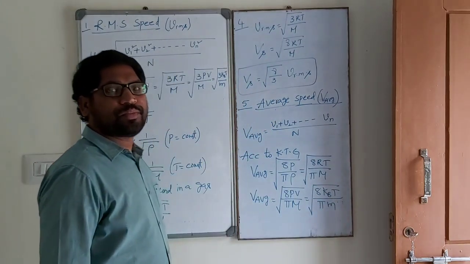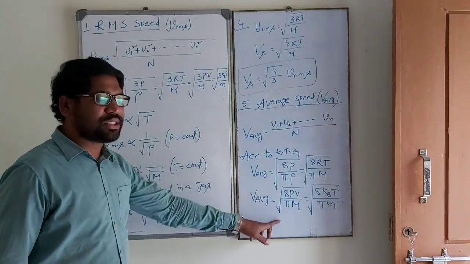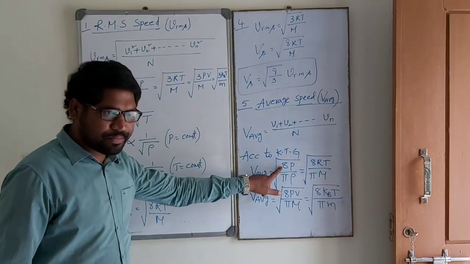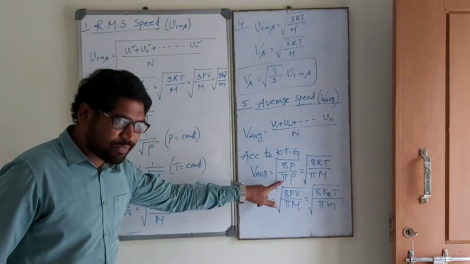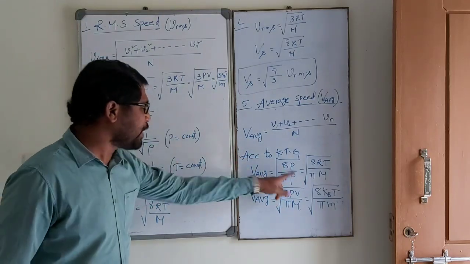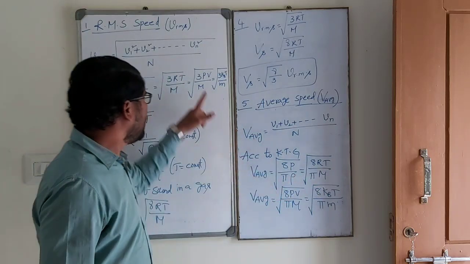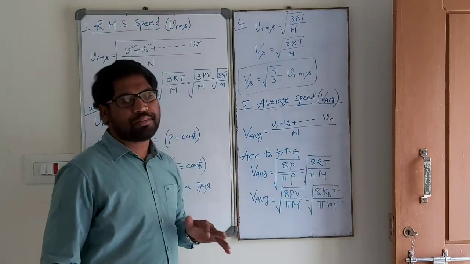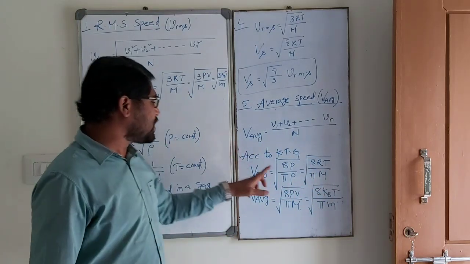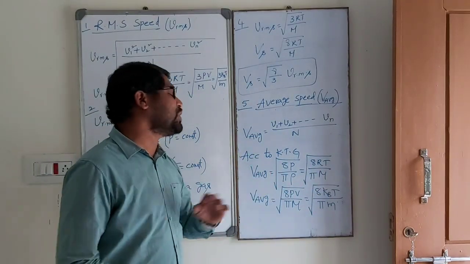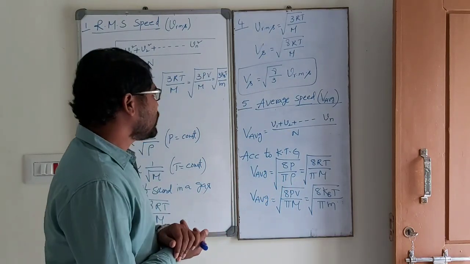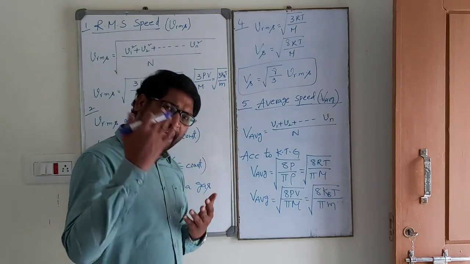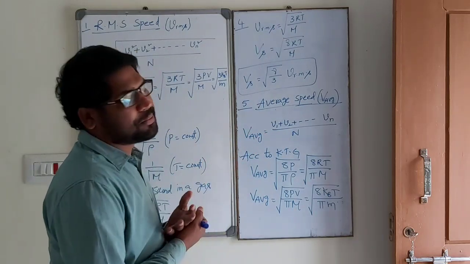See carefully. In these two equations, here it is 3, here it is 8 by pi. Here 3 is replaced by 8 by pi. The remaining terms are P by rho, RT by m, PV by capital M, kBT by small m. This is average speed, and this is RMS speed. What is the relation between average speed and RMS speed?